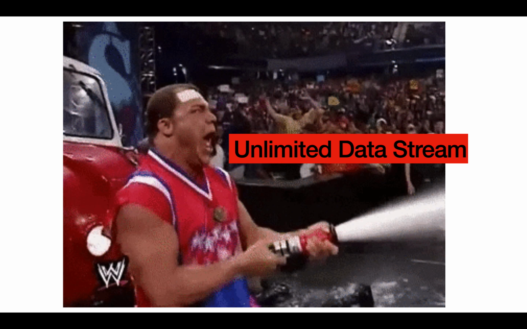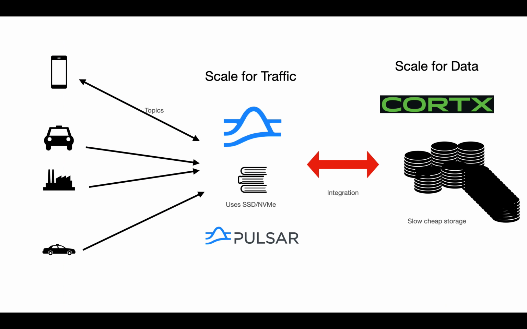Another benefit is unlimited data streams. This will allow us to stream data into a broker and forget about it. Fire and forget messaging, where the data will get stored in a very cheap storage where you don't have to worry about the cost. And years later, many millions of messages later, petabytes later, if you want to look at what is there in the topic at some point in the early past, you will be able to retrieve the message by simply reading topics in Pulsar just like any other reader would.